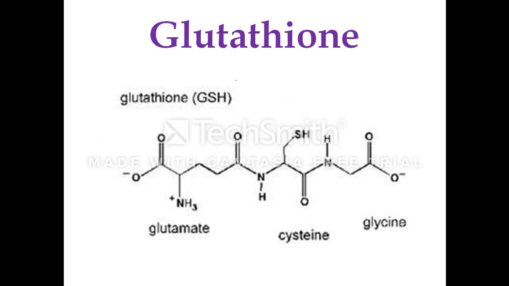Next, we will move on to the glutathione. GSH is often referred to as the body's master antioxidant, composed of three amino acids, that is cysteine, glycine and glutamate. Glutathione can be found in virtually every cell of the human body. The highest concentration of glutathione is in the liver, making it critical in the body's detoxification process.